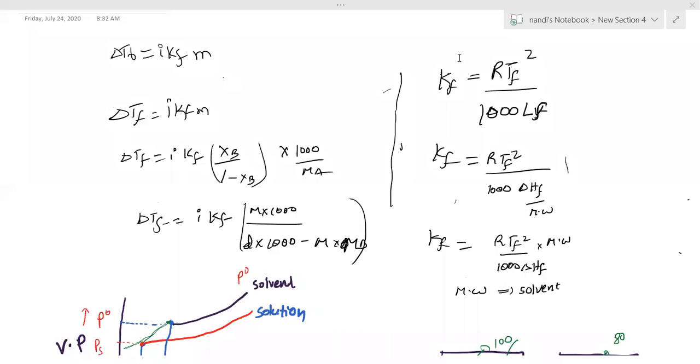Yes, the Kb value will change with respect to temperature. Even the Kb value differs, since different solvents have different Kb values.